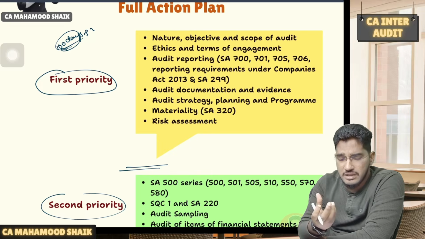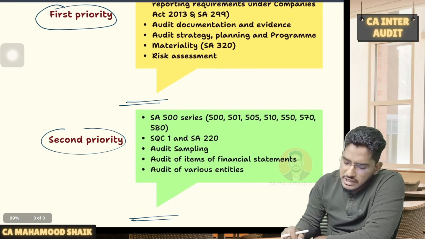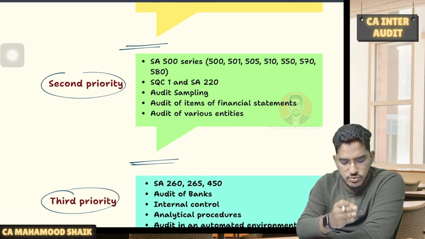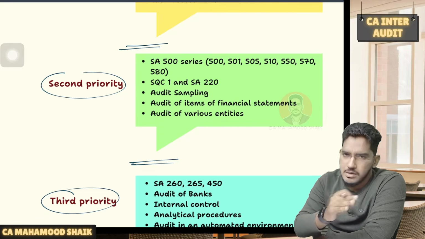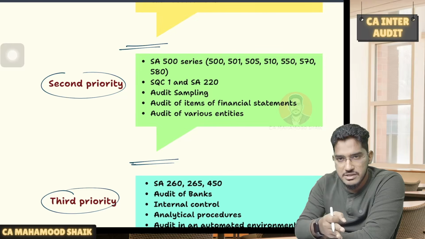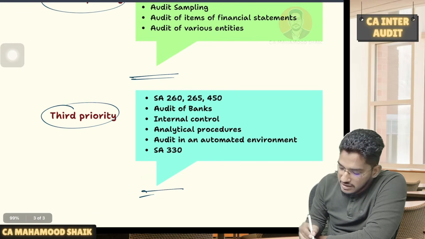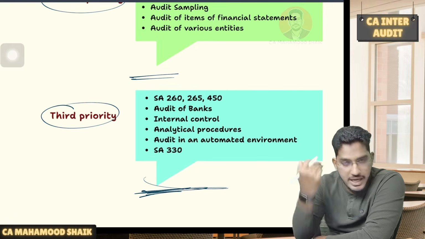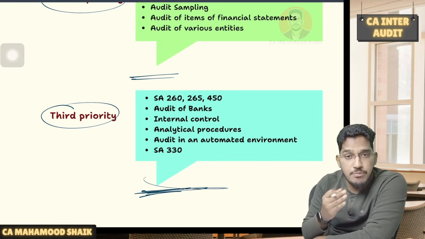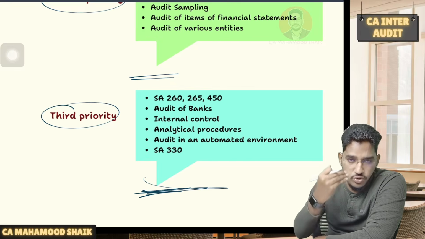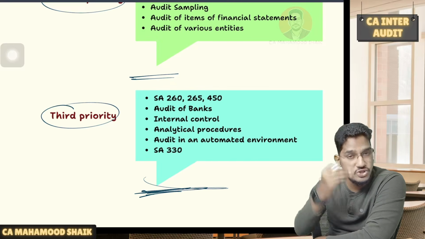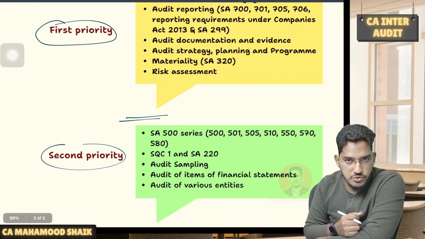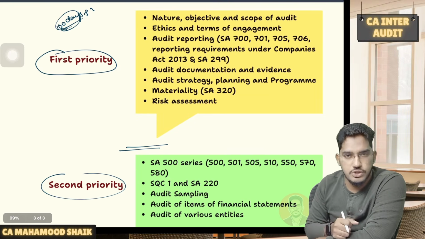And I do expect that in this prioritization, you can cover the maximum of the chapters. If you dedicatedly sit for 12 to 13 hours on a daily basis, enough, 12 to 13 hours, you will be happily able to cover till here. I am telling you, all you will be able to cover. Okay, so I am not saying you to leave out anything. I am going to tell you, the more time you get, the more chapters you have to cover. So the more chapters you are covering, the better will be the chances for you to qualify. So in this order, you can go with your preparation.